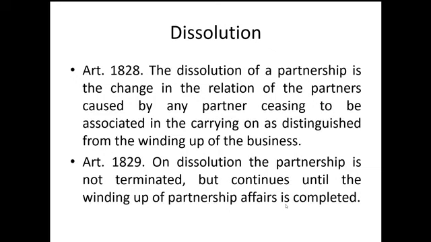So remember, when we say dissolution, it is a change in relation among the partners. When we say winding up, this is the process of selling non-cash assets, payment of partnership creditors, and distribution of the surplus, if any, among the partners. When we say termination, this is the point in time wherein the winding up process is already completed. Now, under Article 1829, on dissolution, the partnership is not terminated but continues until the winding up of partnership affairs is completed.